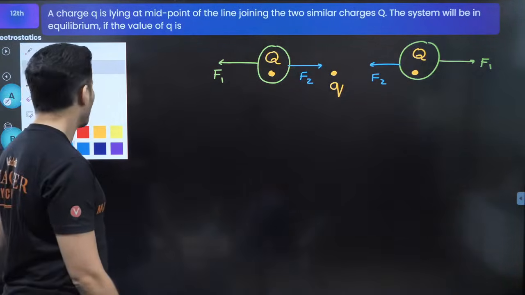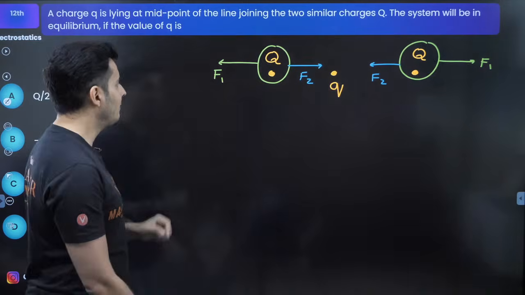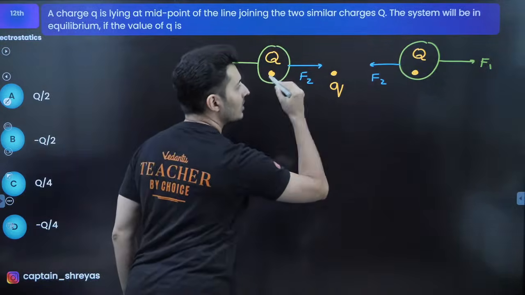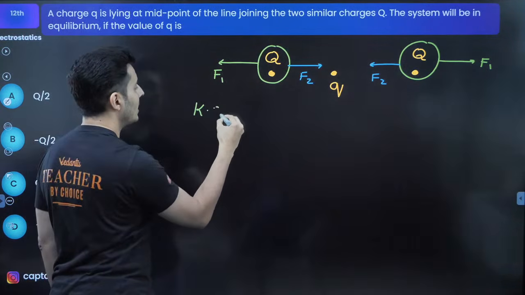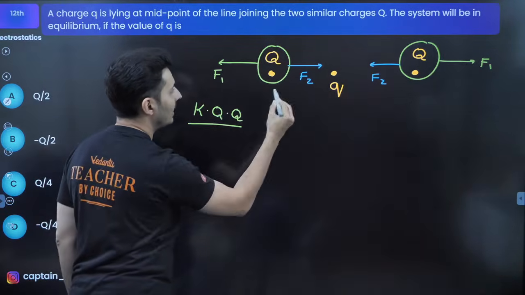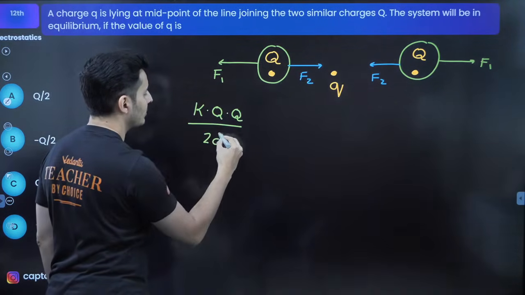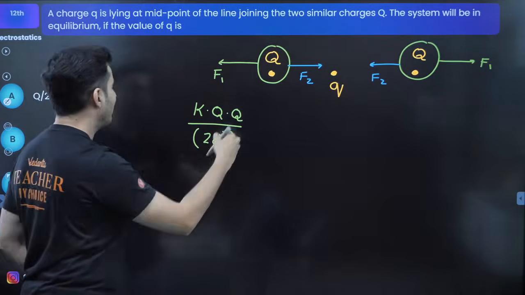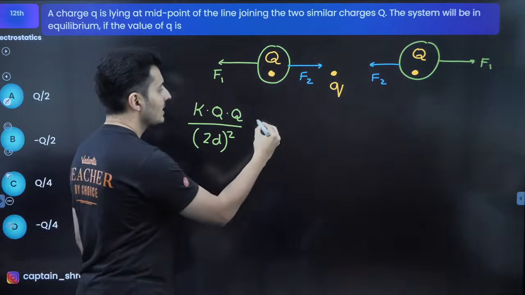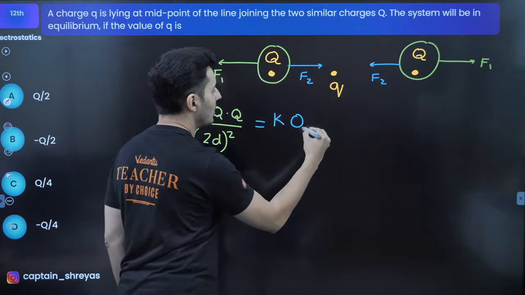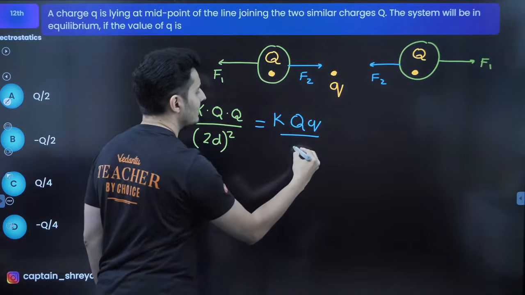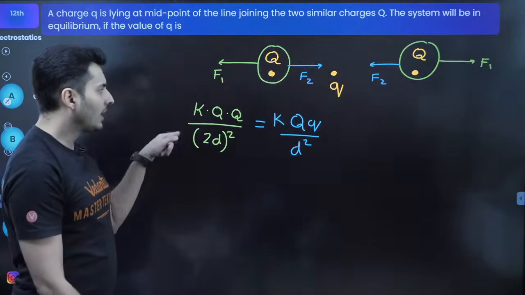So, what is F1 and what is F2? F1 will be nothing but the force between these two charges, so it will be K into Q divided by the total distance. I can take it as 2D whole square. Whereas if I talk about F2, that will be K into Q into small q divided by the distance. Let's say I take it as D square.